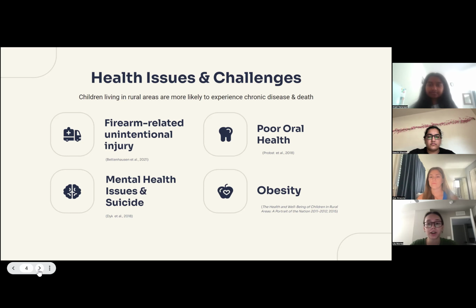This may be due to the fact that children in these areas are less likely to receive preventative health care and dental visits. Lastly, these children are much more likely to be overweight or obese, which means that they have a body mass index at or above the 85th percentile for their age and sex. More than 1/3 of children in rural areas meet the criteria for obesity.